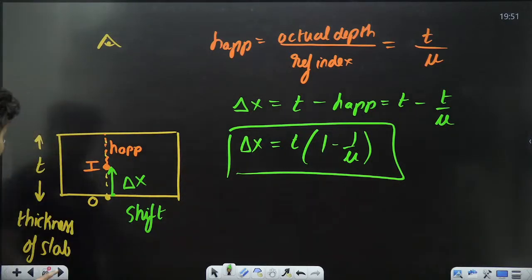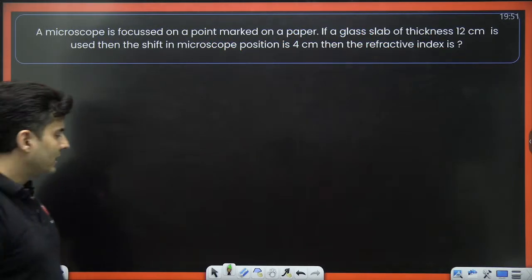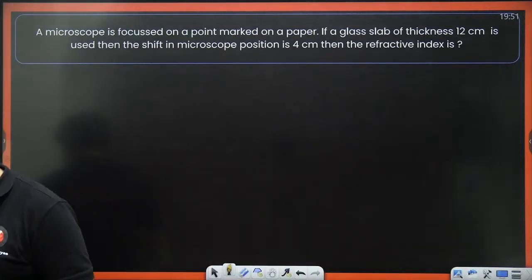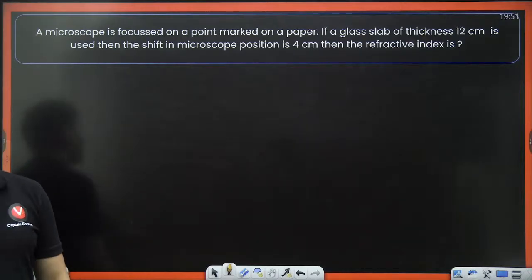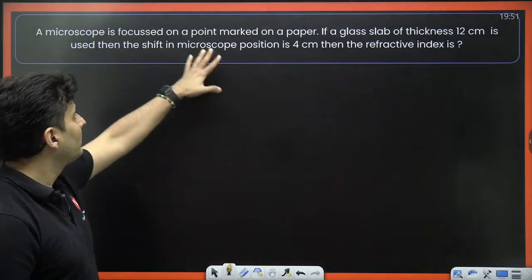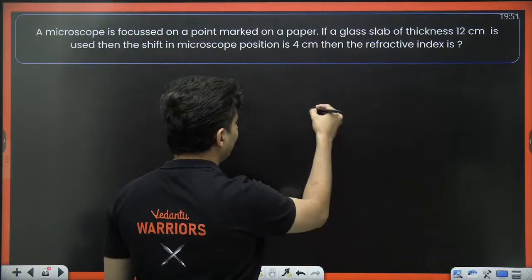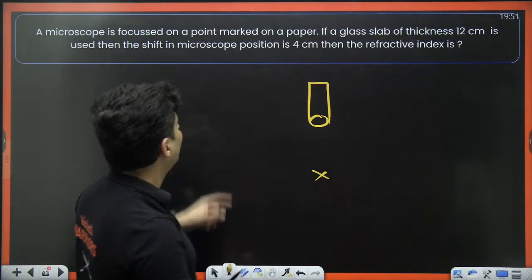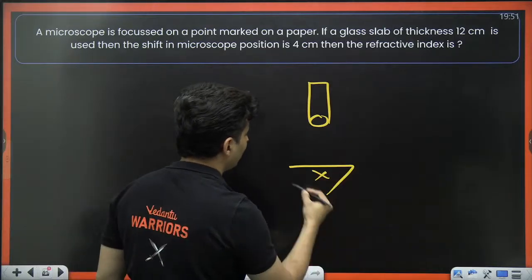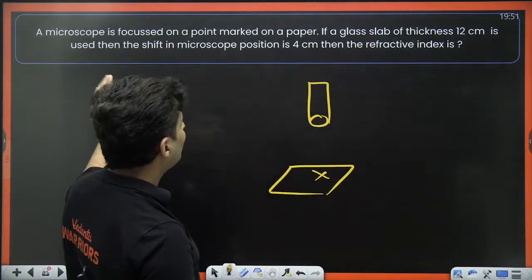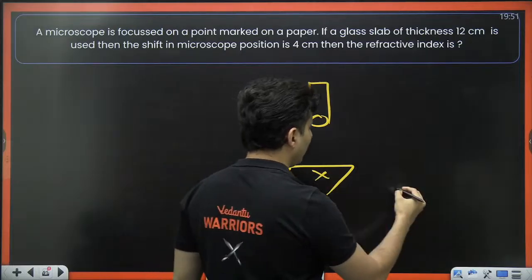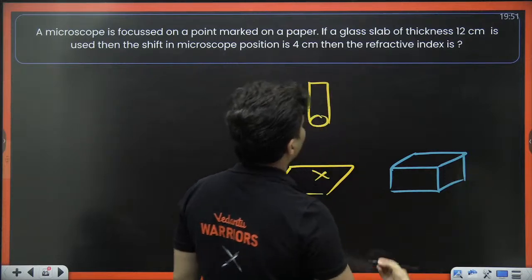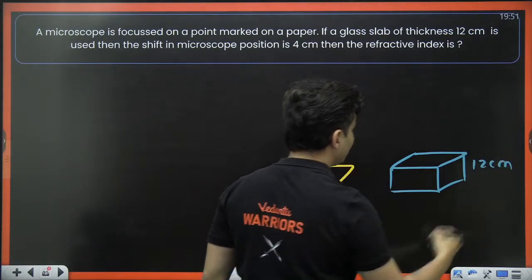Okay, everyone, let's solve some questions. Look at this, everybody concentrate now. It's clearly mentioned a microscope is focusing at a point marked on a piece of paper. Now you take a glass slab of thickness 12 centimeters.